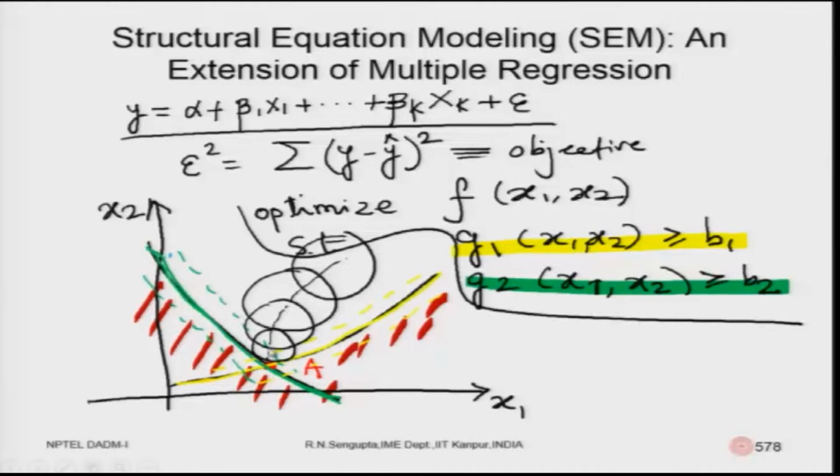Now, as the center moves, the first, the second, the third, the fourth, and it goes on, it will be the area over which it will be covering.